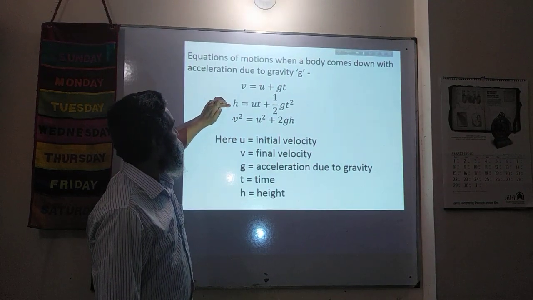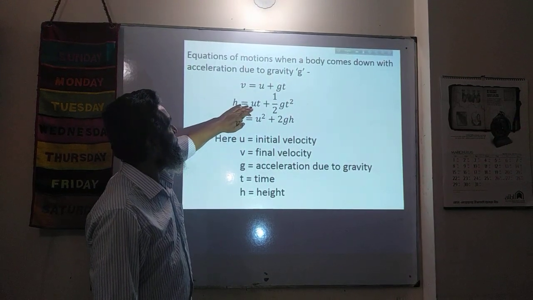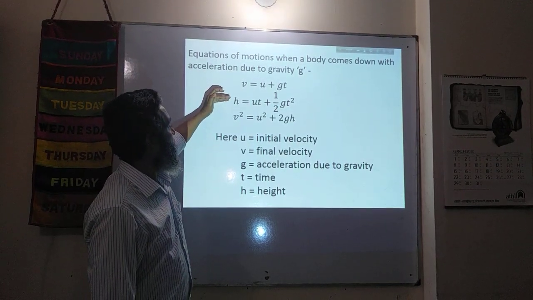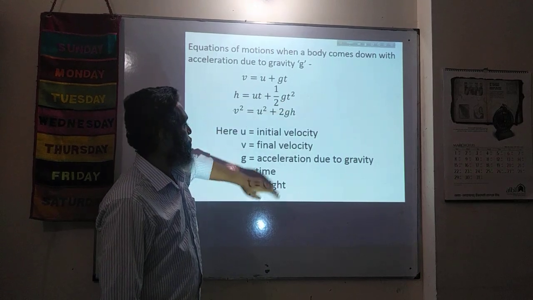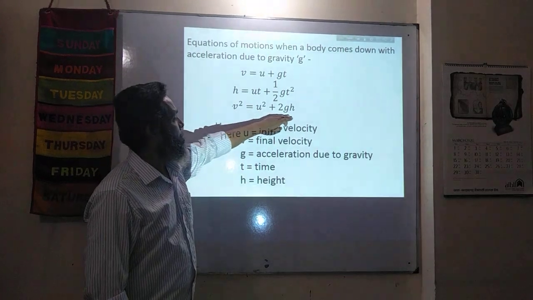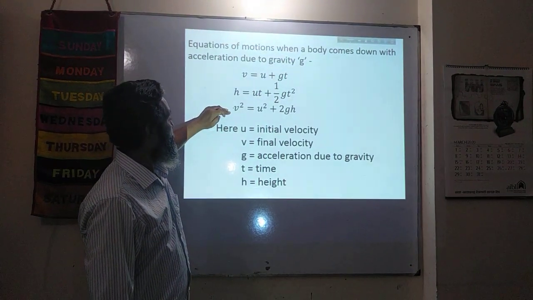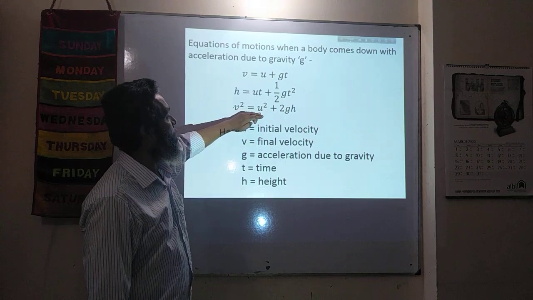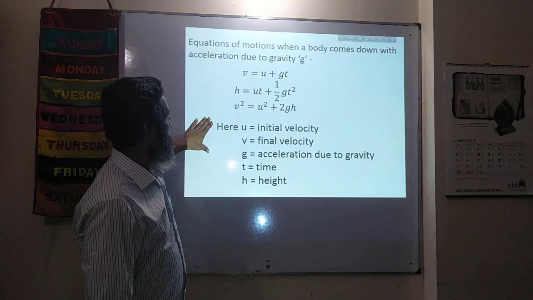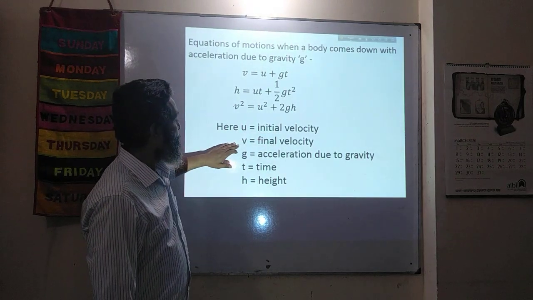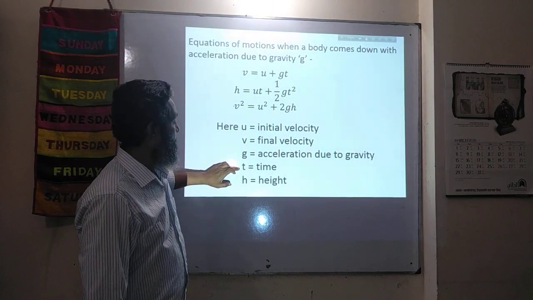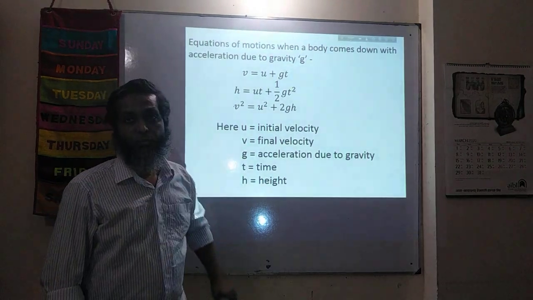And the second one, it was s is equal to ut plus half at square. But here s is replaced by h. Then h is equal to ut plus half gt square. And then v square is equal to u square plus 2gh. In the equations of motion, it was v square is equal to u square plus 2as. Here u is initial velocity, v final velocity, g acceleration due to gravity, t time, and h is the height.